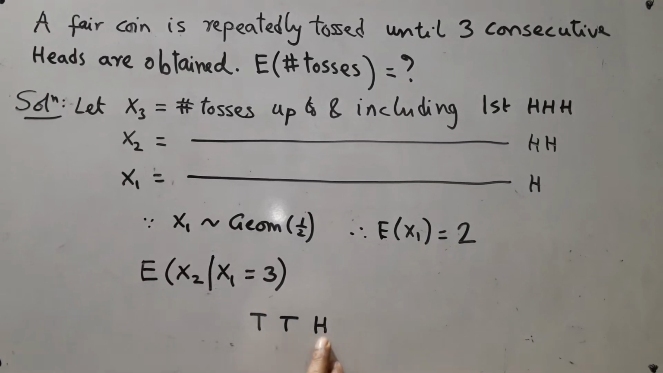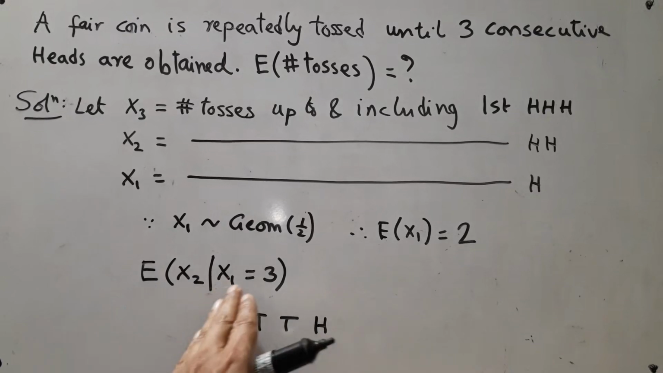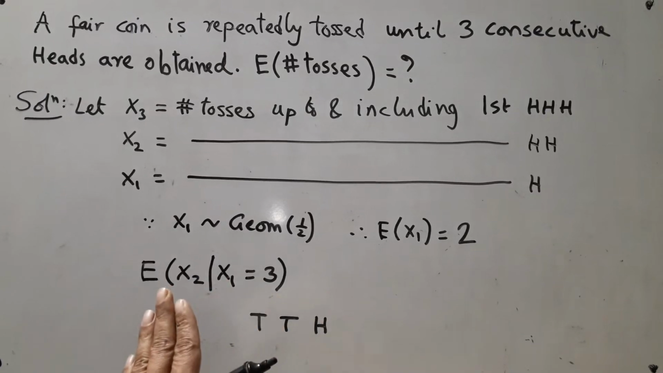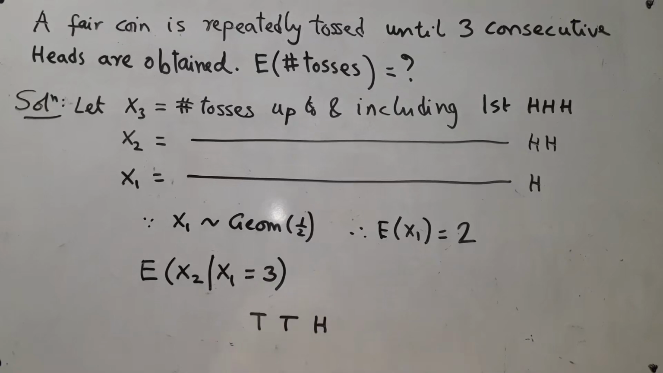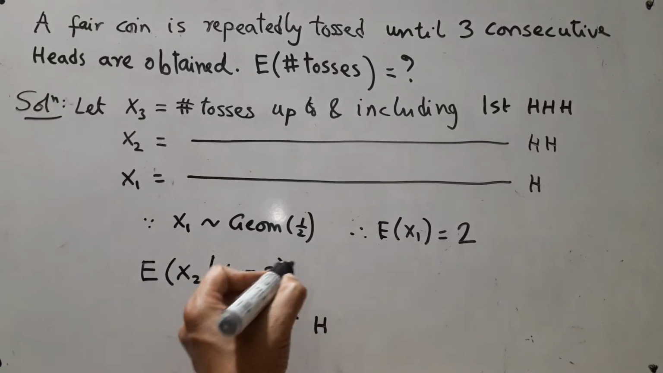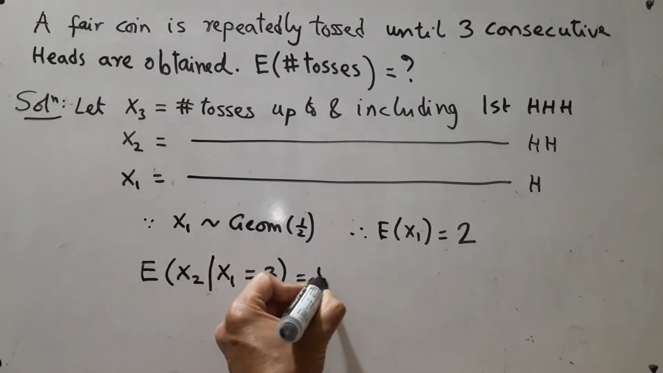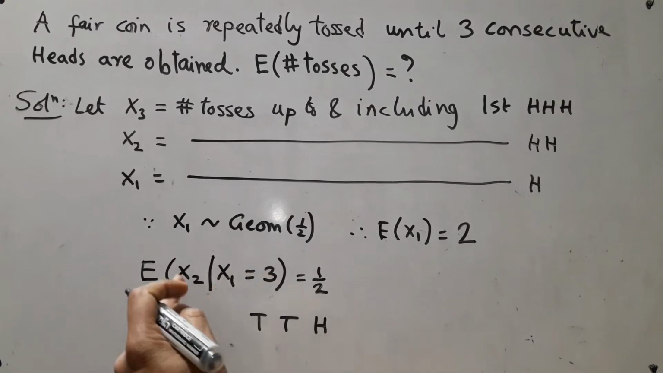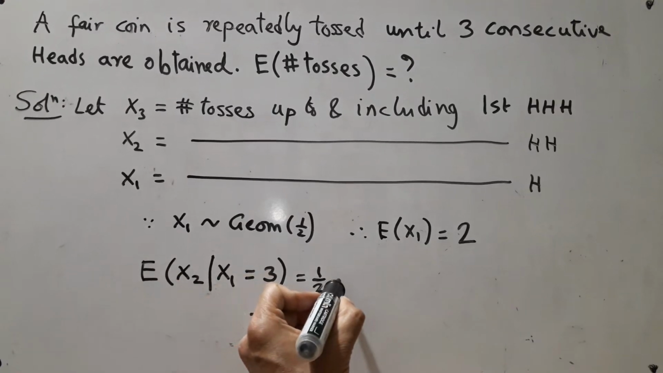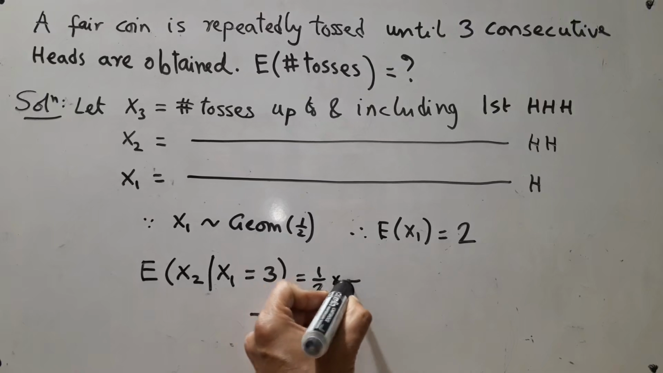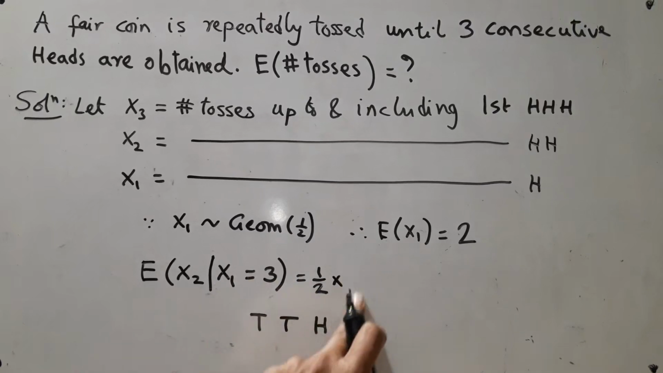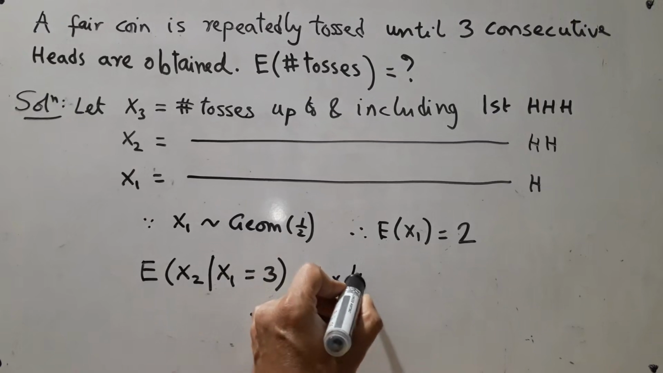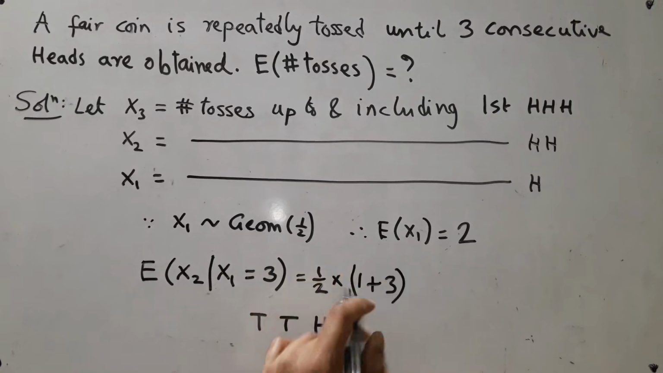Now the first head came here. If the next head comes immediately, I will get x2 equal to 4. So given that x1 equal to 3, there is a chance that x2 can be 4. How much chance? The chance is half. So I will write it in this way. With probability half, this thing is going to be 4. So this 4 is actually 3 plus 1. So I will write it as 1 plus 3.